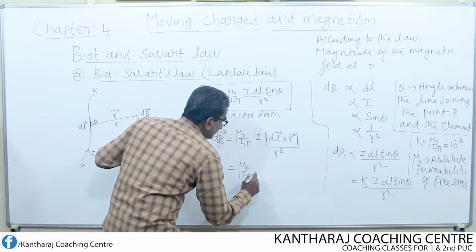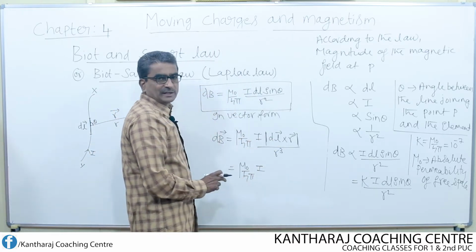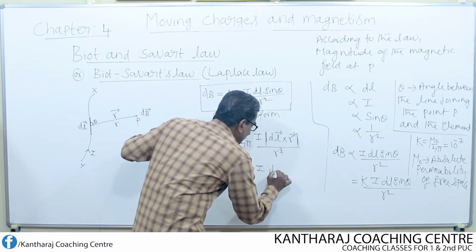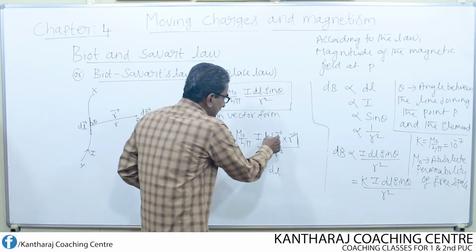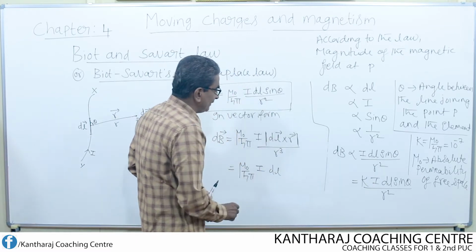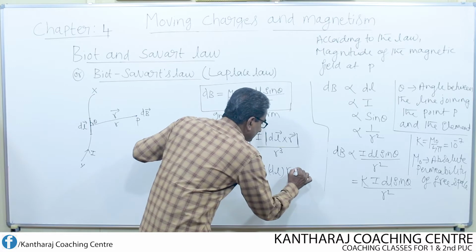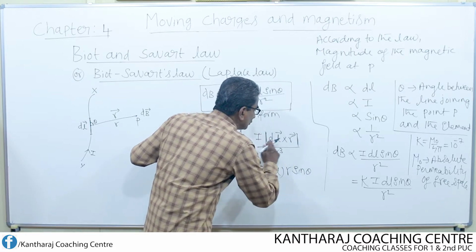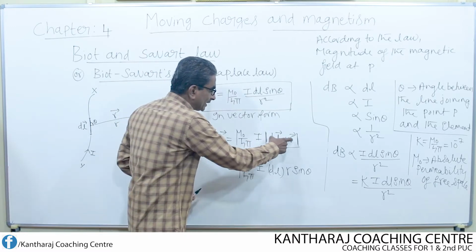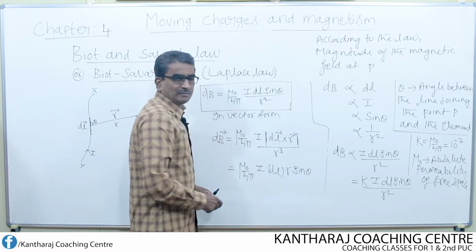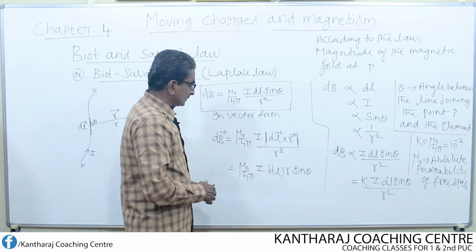What is the cross product of any two vectors? The cross product of any two vectors is nothing but the product of the magnitudes of the two vectors, that is dl and r, and the sine of the angle between them. This is the definition of the cross product or vector product of two vectors.